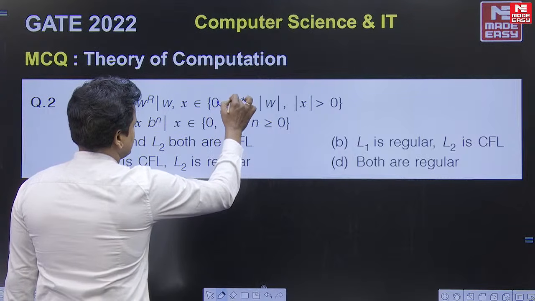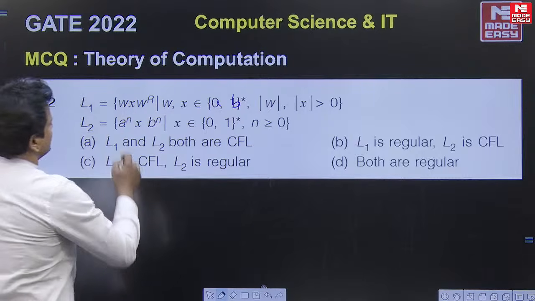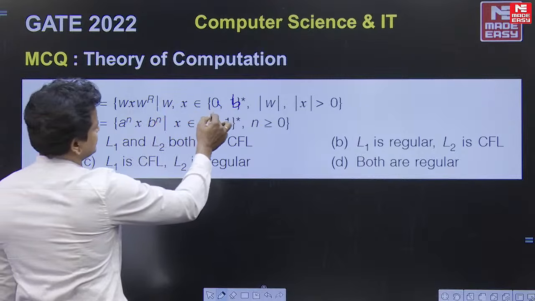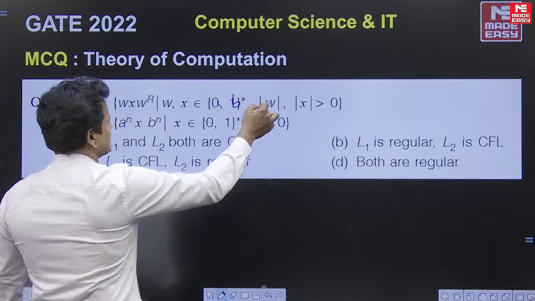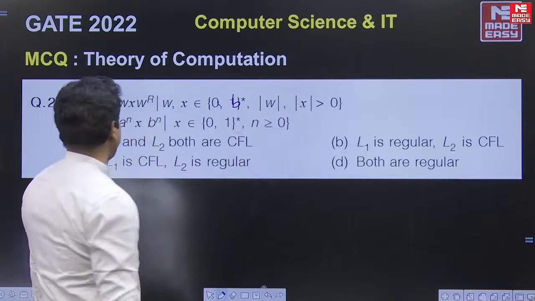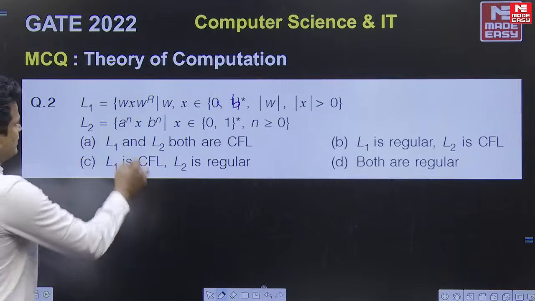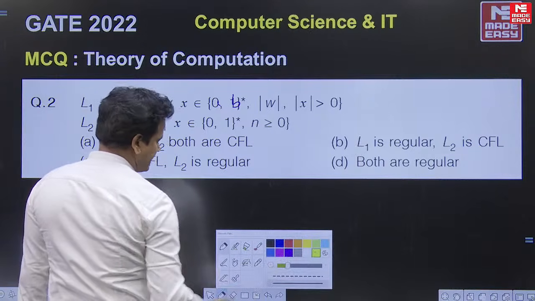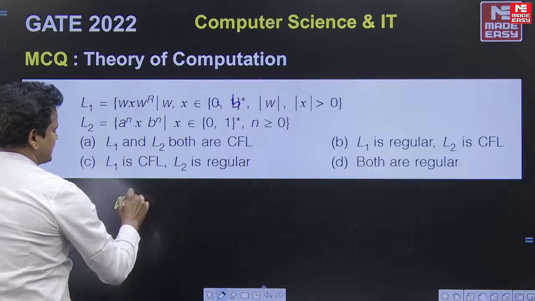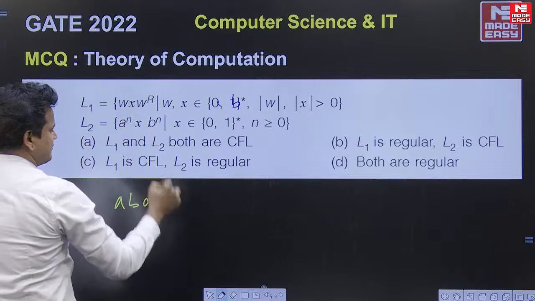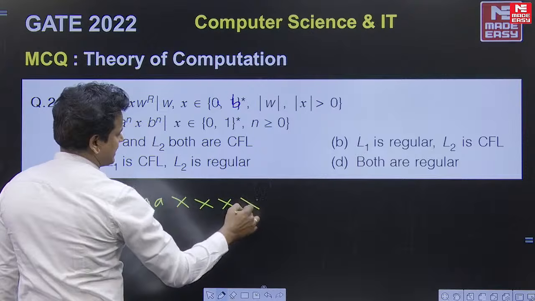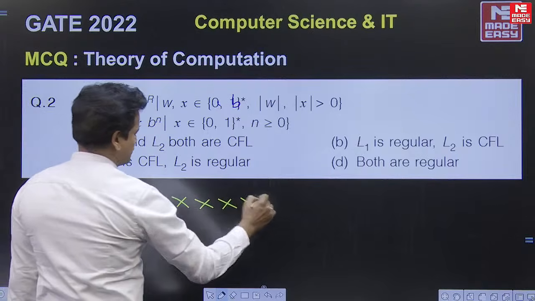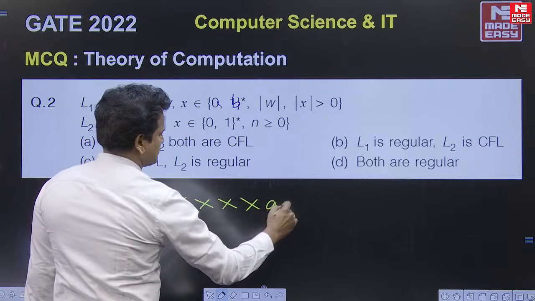Here this is {W x W reverse | W, x in (A+B)*, |W| > 0, |x| > 0}. Whatever the W is, it can be any combination of A and B, and in between is x, then ending with the reverse of W. Suppose this is the W, and it should be here.